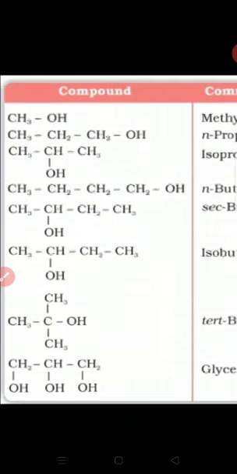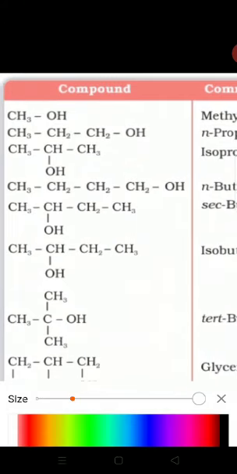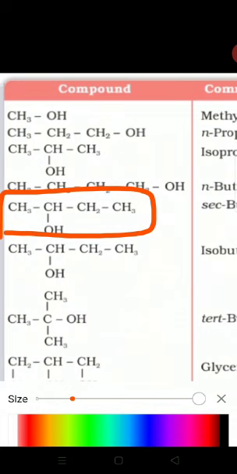The next example is this one. In this compound one branch is present, here one alkyl group and another alkyl group, hence this is a secondary compound, and the carbons are 4, hence secondary butyl alcohol. This is the common name of this compound.